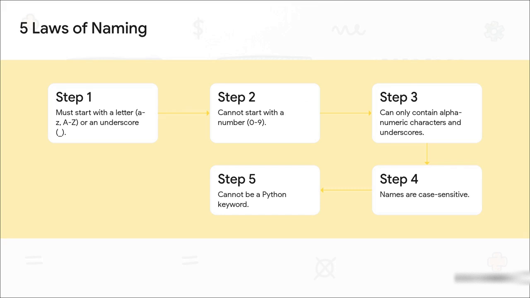First, your variable name has to start with a letter or an underscore. That's it. Second, and this trips people up all the time, it cannot start with a number. Python just won't know what to do with that. Third, after that first character, you can only use letters, numbers, or underscores. No spaces, no hyphens, none of that. Fourth, case matters a lot. And finally, you can't use words that Python has already reserved for itself, its own commands.